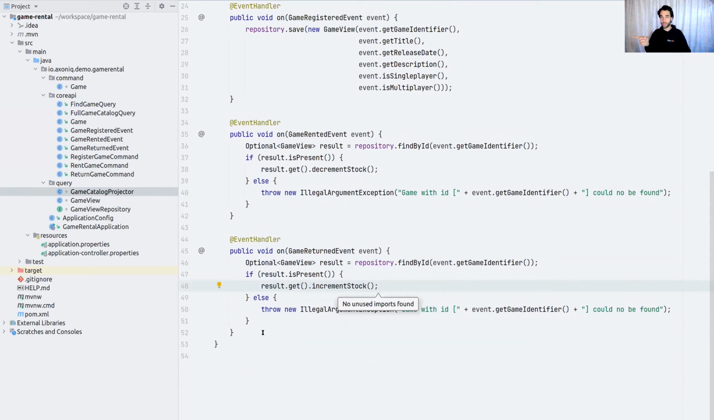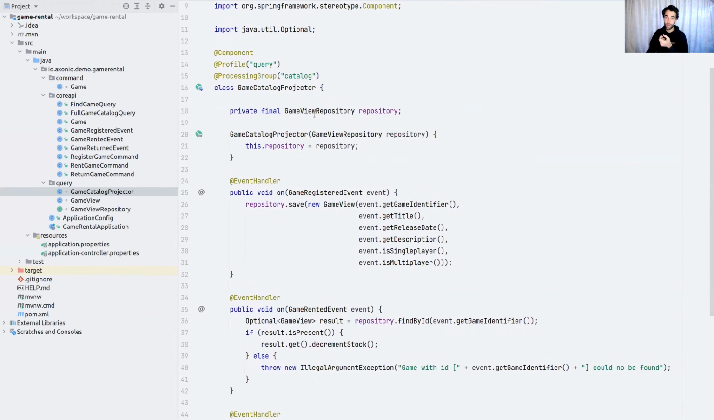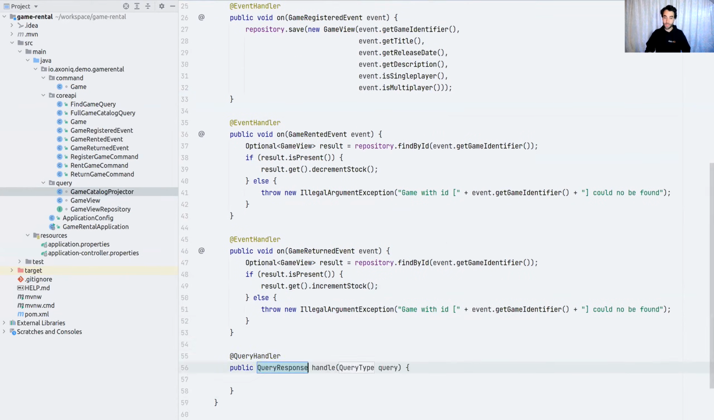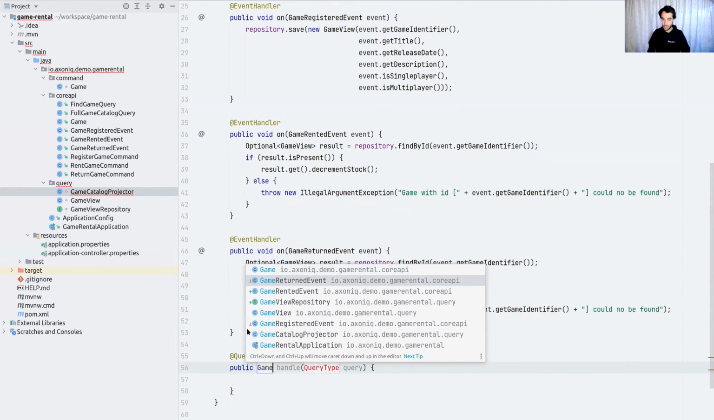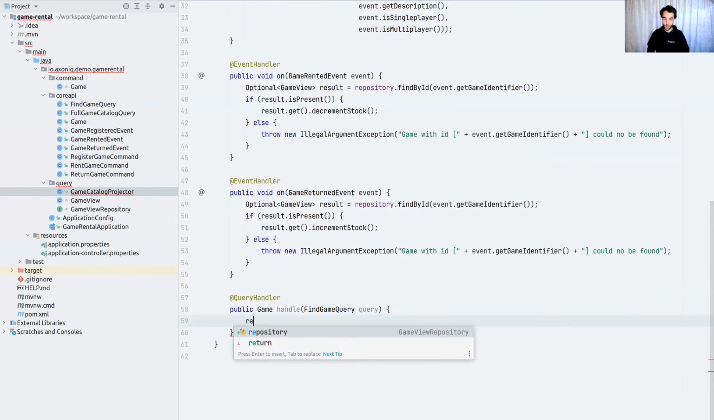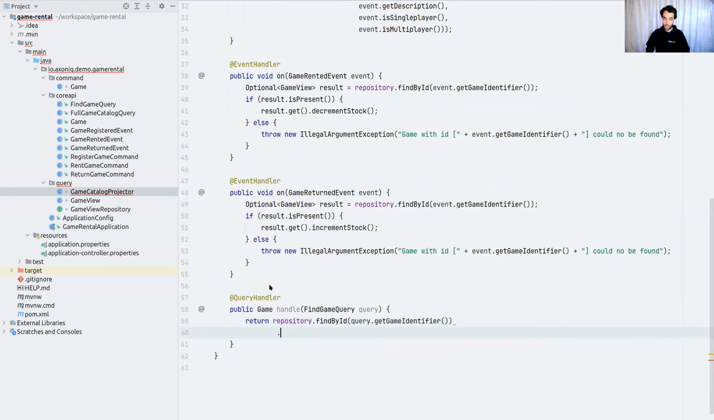We can start looking at our query handling component. Now, we could introduce a different class, but this game catalog projector is in charge of the game view, the component which we also want to use as our response unit, as our game response, and the means to send back our titles. So we're going to add the query handlers in here, because this is where it resides. This is the unit that is in charge of all of this. I'm going to use the game as the response. I'm going to find game query as what I'm getting as a query. I'm going to do repository findById, game identifier, and then I'm going to map it.